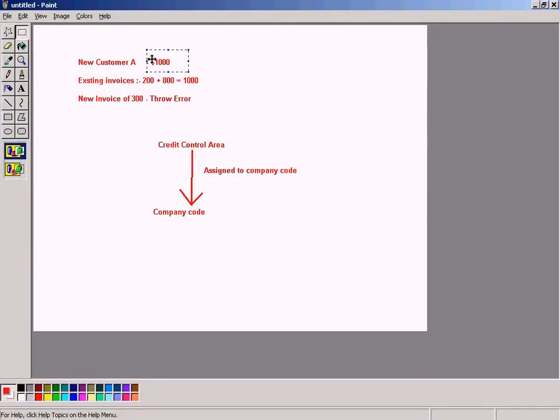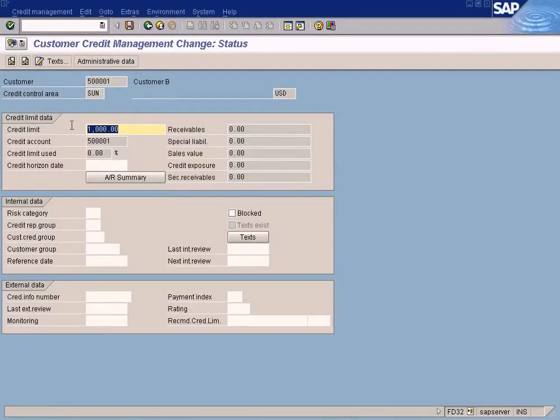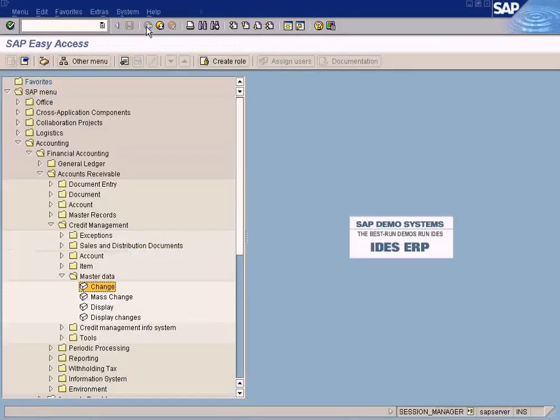That's it. Now the system has set up a $1,000 credit limit for this customer. If you want to go in again to see, just press enter again so that you can see the credit limit here. Once you set up this, then the rest will be taken care of by the SD module. So whenever you raise a sales order, the system will counter check against this credit limit here. If it exceeds 1000, then the system will not allow the sales order to be posted.